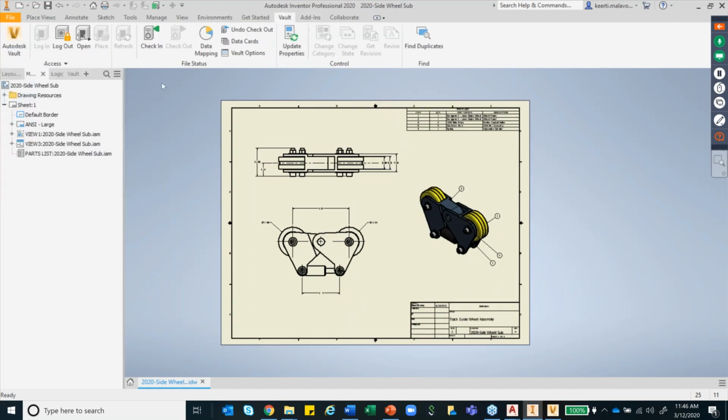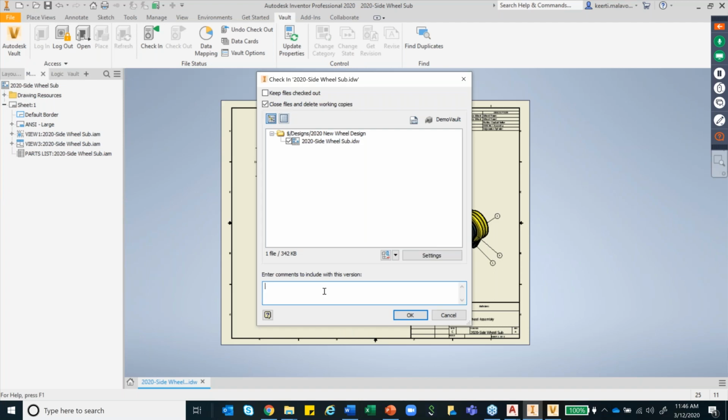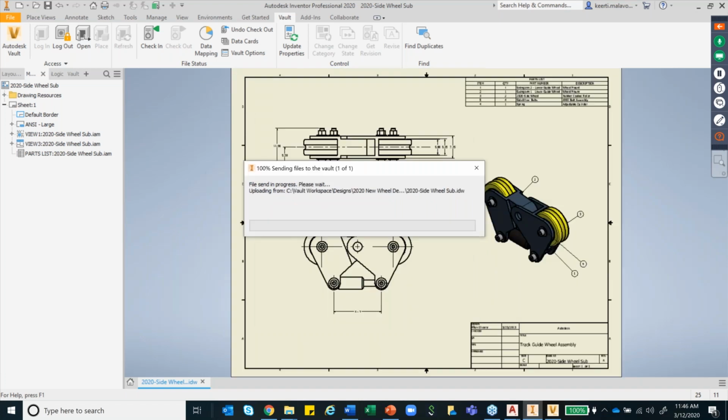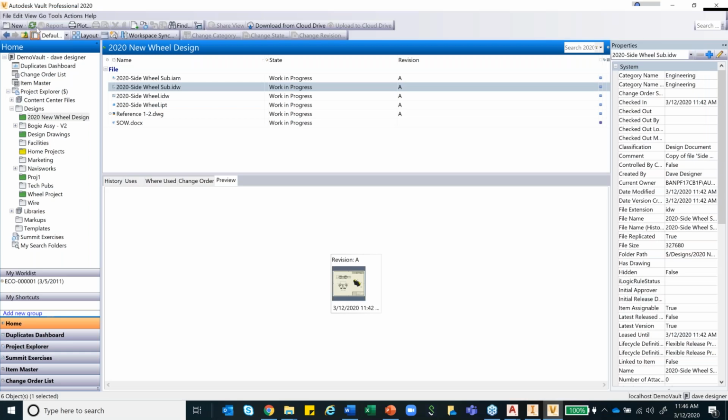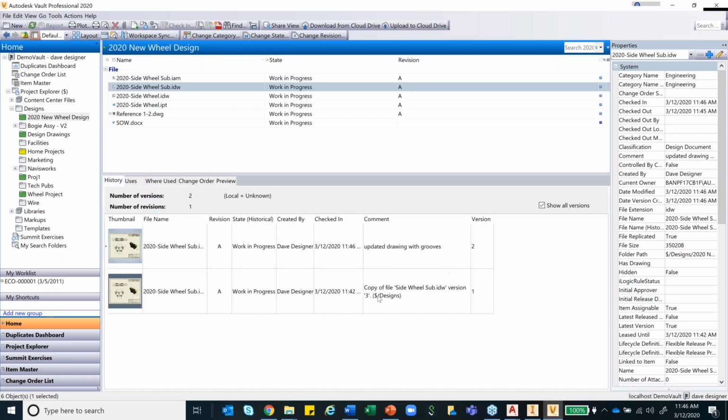So once this is done, I just go ahead and check in. There is nothing to be done. Everything seems fine. Updated drawing with grooves and say okay. So basically there are two versions of it. And see the way it captures each and everything: who did it, which revision, which state, what timestamp, and all the comments and the different versions of it.